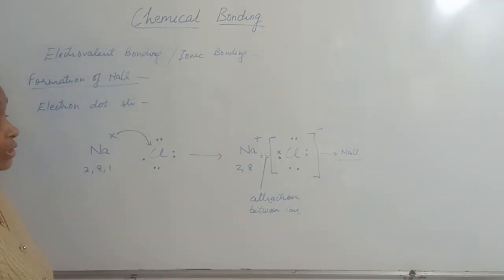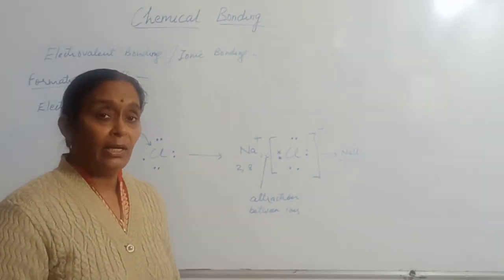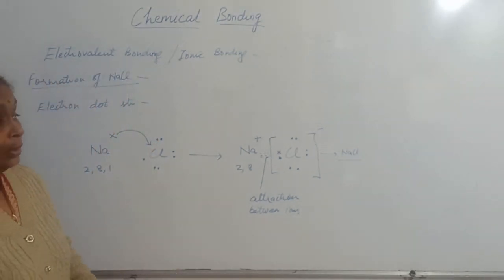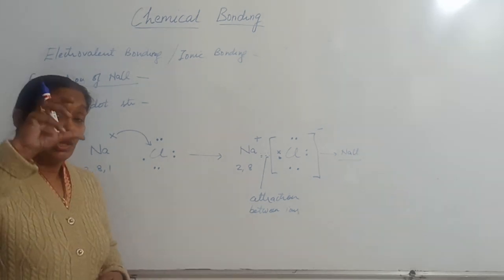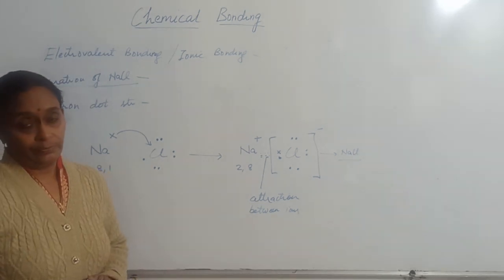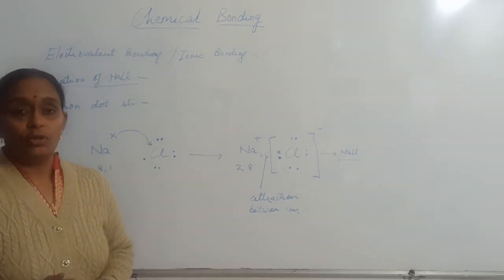You can draw this one also, but again I am reminding you, in class 9th if it is told to draw the atomic orbit structure, then you will draw all the orbits and then show the structure. This is all about the structure of sodium chloride.